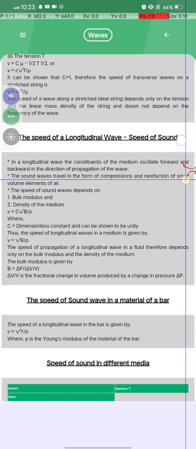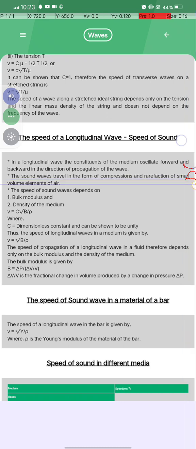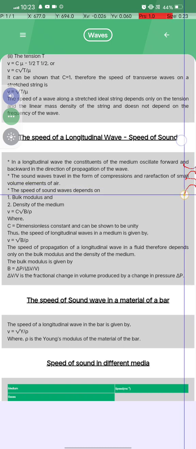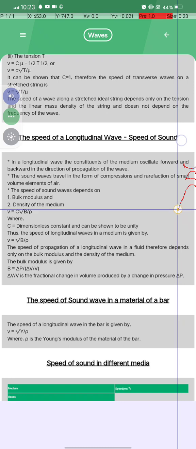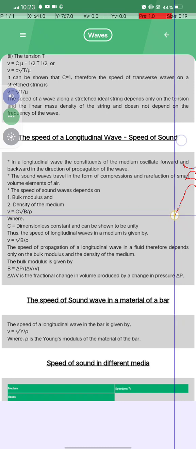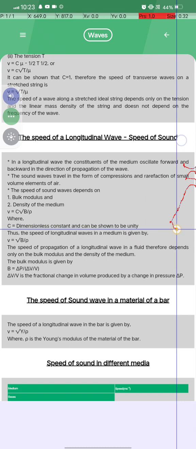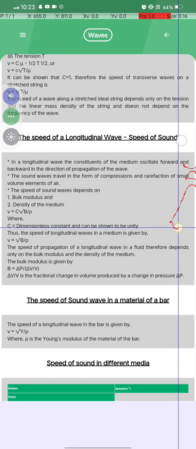The sound waves travel in the form of compression and rarefaction of small volume elements of air. The speed of sound waves depends on, first, the bulk modulus, and second, the density of the medium. V is equal to C times root under B by rho, where C is a dimensionless constant and can be shown to be unity.